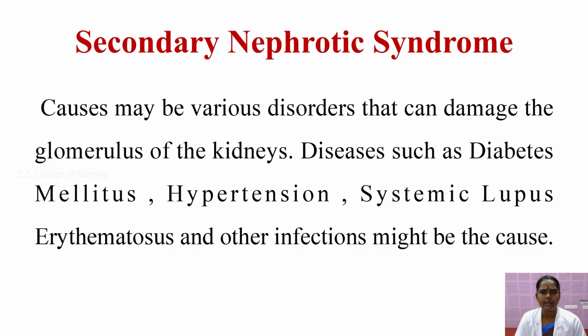This comes under secondary nephrotic syndrome. It is not the primary disease but is caused by a secondary disease condition, where the baby is first affected by hypertension, diabetes mellitus or systemic lupus erythematosus, and then the glomeruli or kidney are affected.